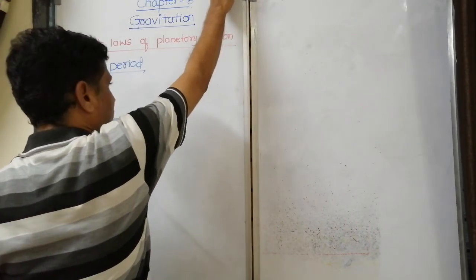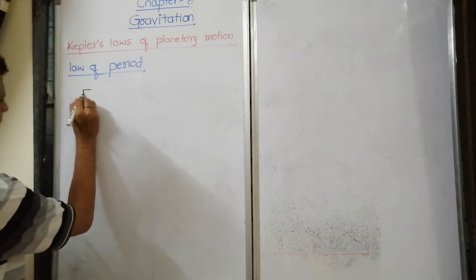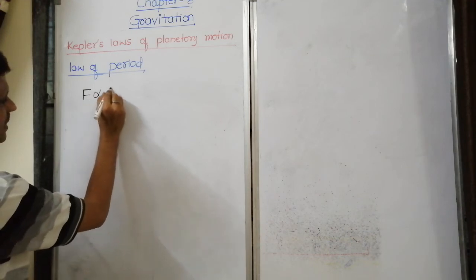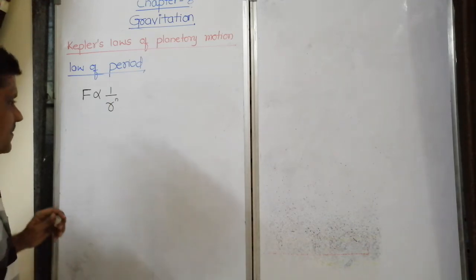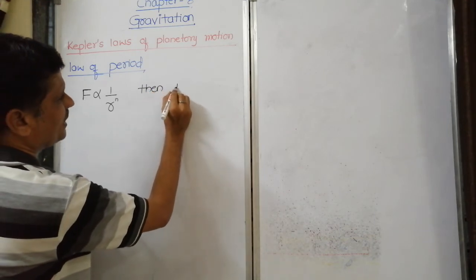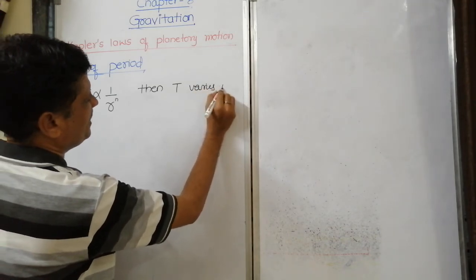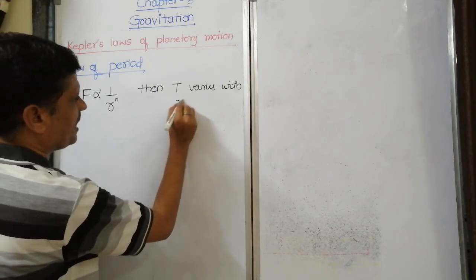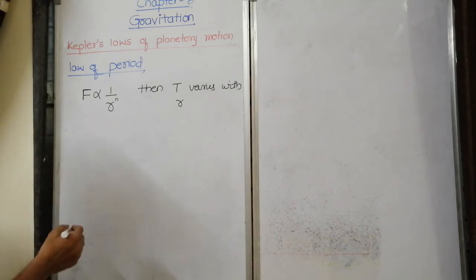Okay, that is if gravitational force between planet and sun is inversely proportional to nth power of the distance, then how time period T varies with R. How T varies with R is the question. Already this kind of questions I have taken in previous also.